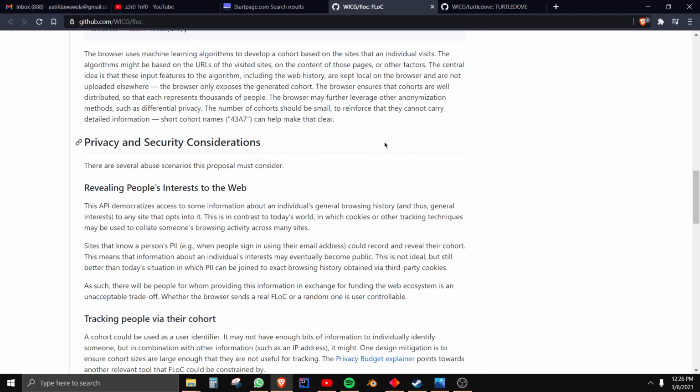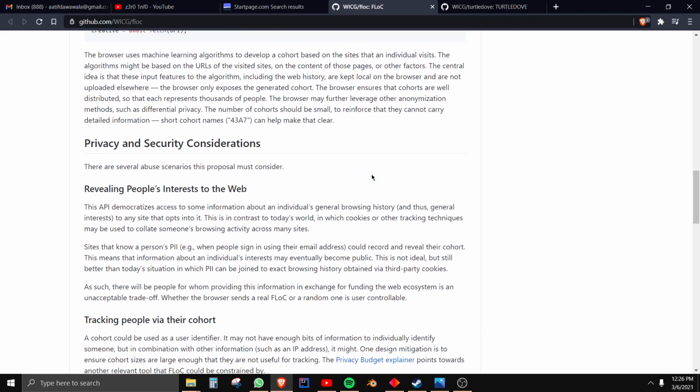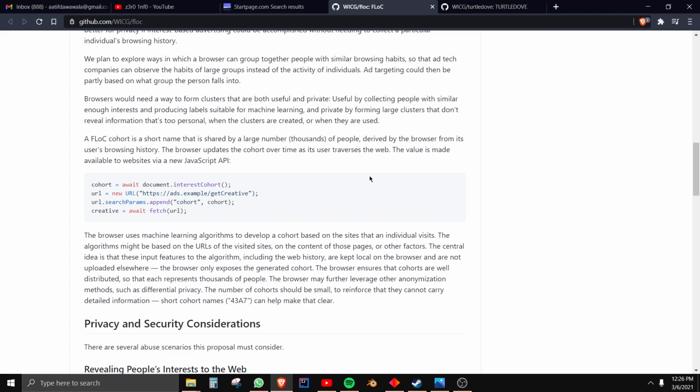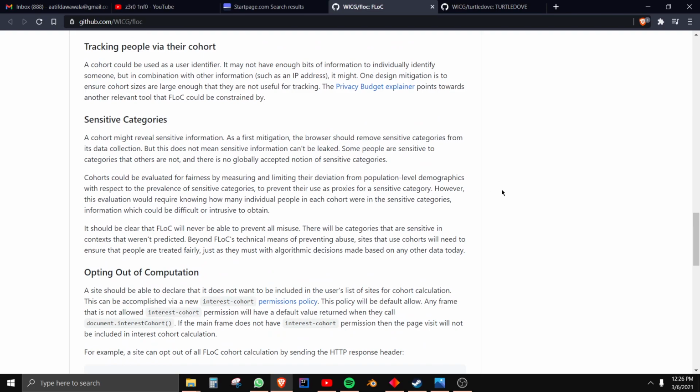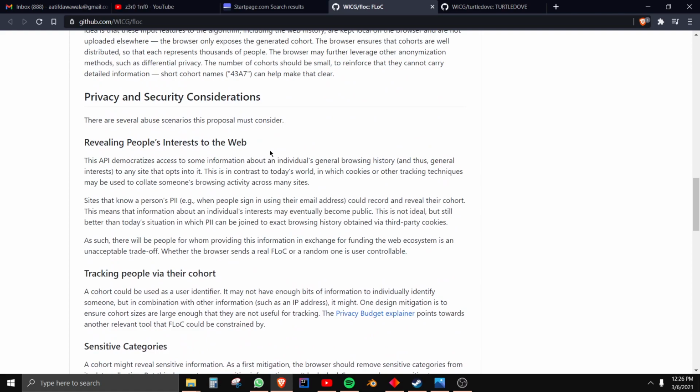So they're saying that what they can do to combat that is make the cohorts large enough so you're not even able to really track people based on it, because it's just such a large group with thousands of different people in each group, right? Another thing is sensitive categories, right? And based on this, it mainly means personal hardships, right? Stuff that you're going through that you don't want advertisers to be able to exploit.